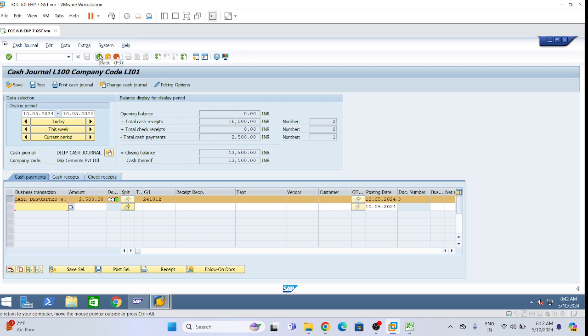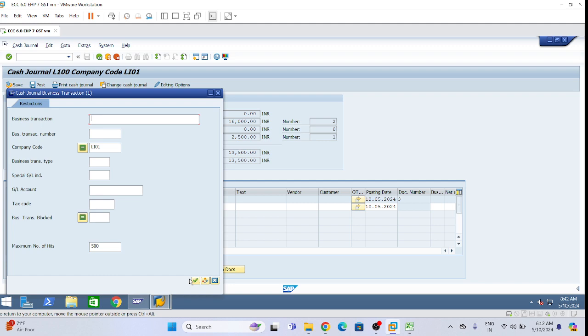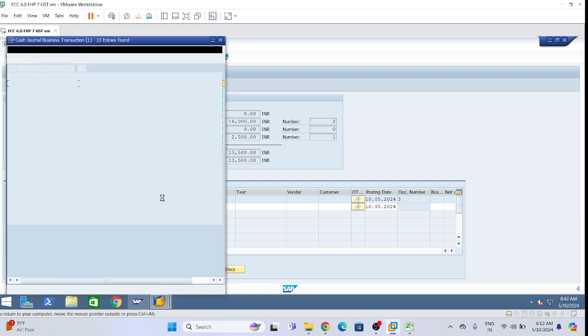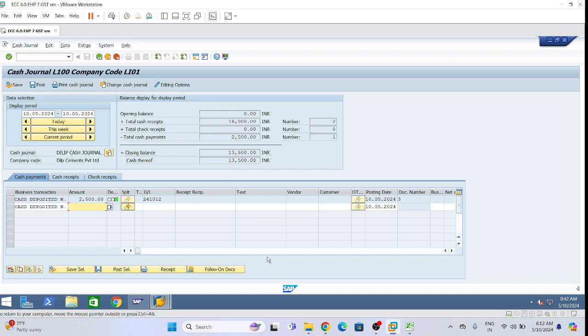Cash deposited with HDFC. Now you see the balance 2,500 we have deposited in IDBI. Now balance 13,000 credit. Now deselect this one. Cash deposited with IDBI, sorry, now cash deposited with HDFC. This one will select. Now deposit here 1,500.